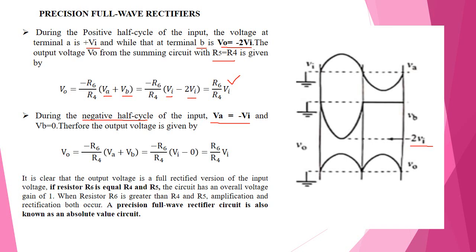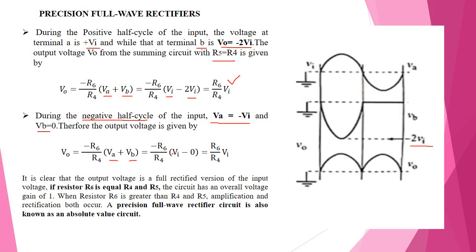And during the negative half cycle, VA is equal to minus VI, and voltage at VB becomes 0. Therefore, output voltage equals minus R6 divided by R4 into VA plus VB. Therefore, minus R6 divided by R4 into bracket VA is equal to VI. Why? VI is minus VI.